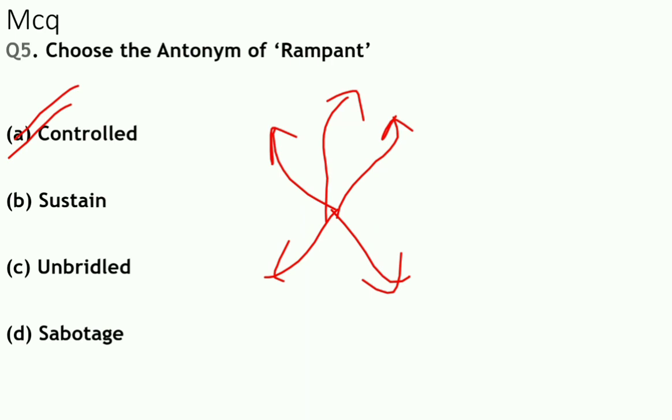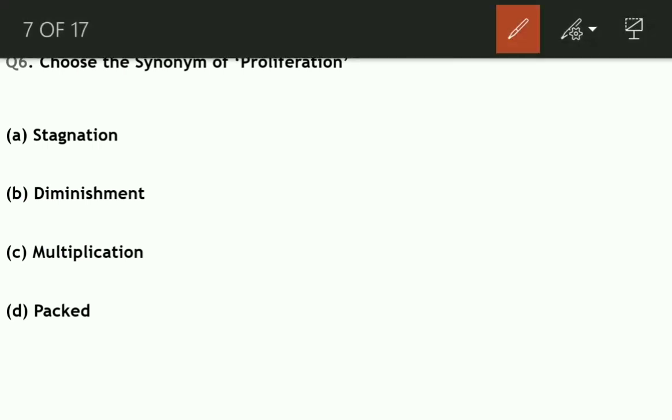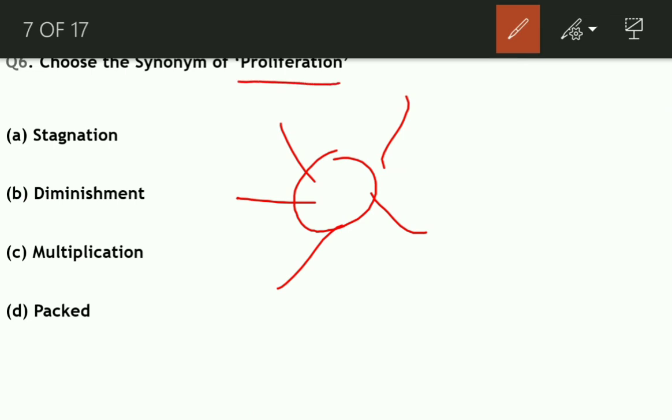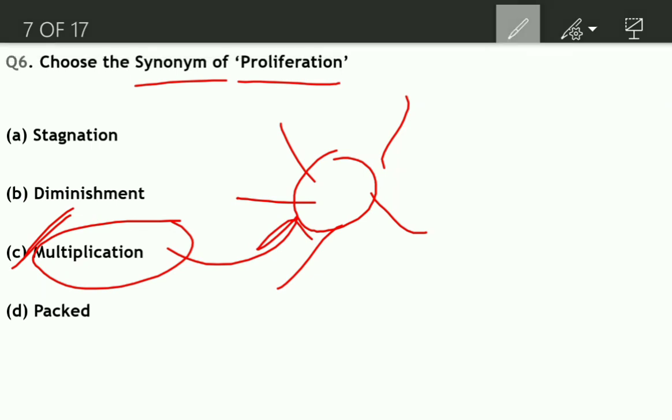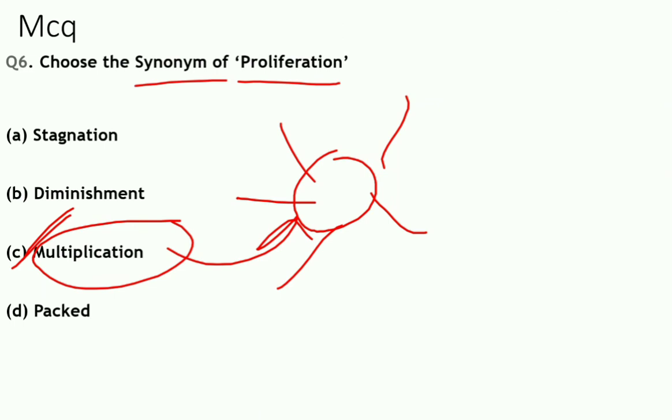Let us move to our next question. Choose the synonym of proliferation. The meaning of proliferation is rapid increase in number. For example, if we see COVID-19, it has rapidly increased all over the world. That is the meaning of proliferation. Its synonym will be multiplication. It means that rapidly it has multiplied. You can take the example of COVID here, spreading all over the country, increasing in rapid numbers. That is the meaning of proliferation. Let us see our next question.